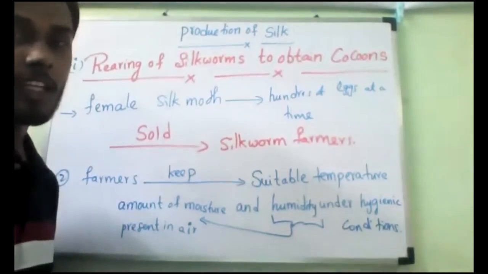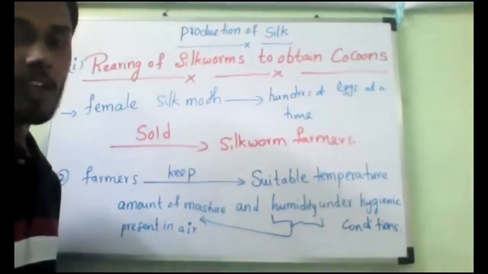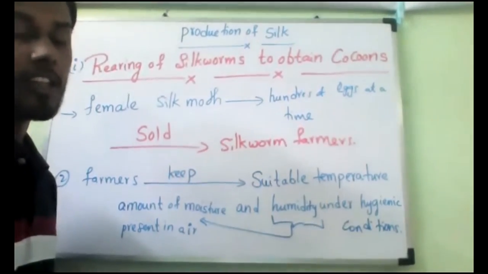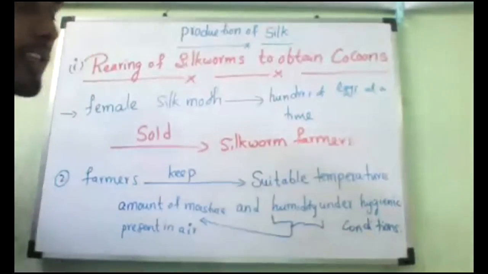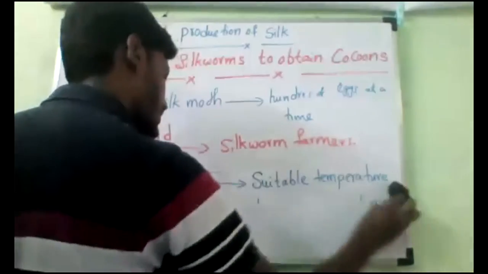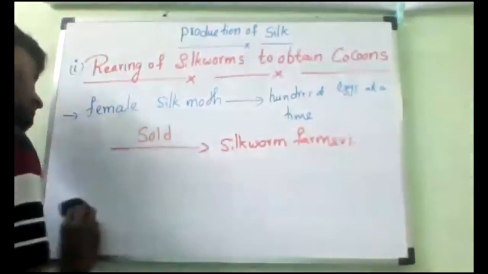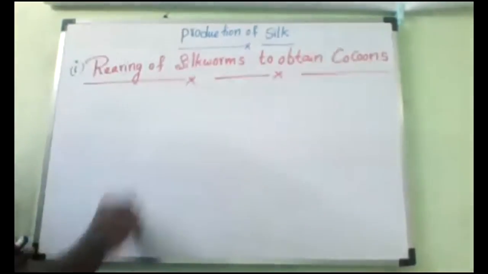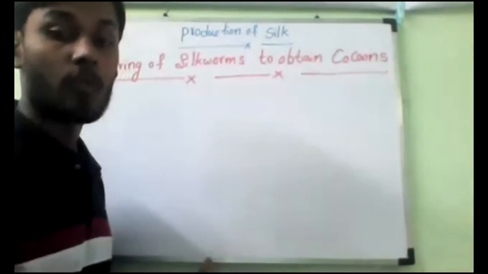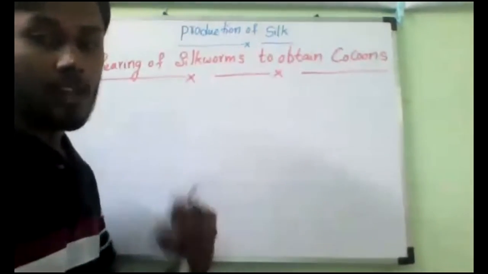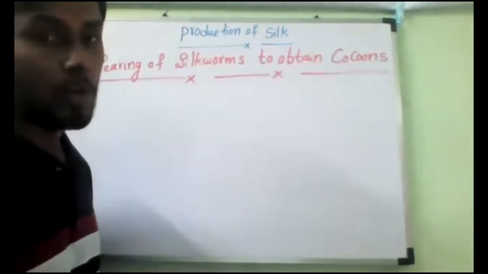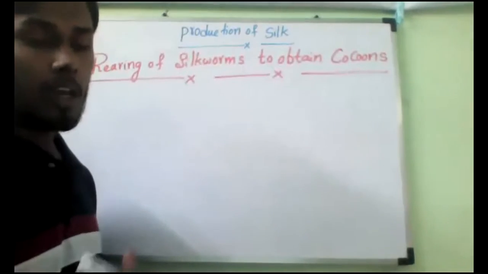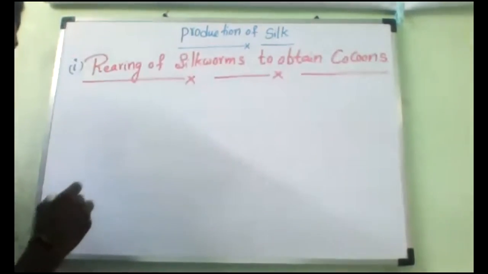Larva we can also call it as what? Yesterday I taught you. Larva, silkworm. Silkworms also have another name. Caterpillar. So if you provide this suitable temperature, the eggs will become warm and they will start hatching. In this hatching process, who will come out? Larva. Caterpillars will come out. Silkworm.